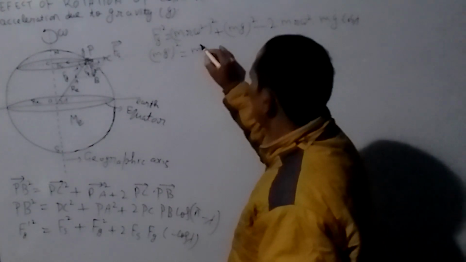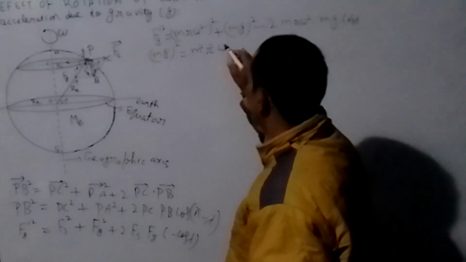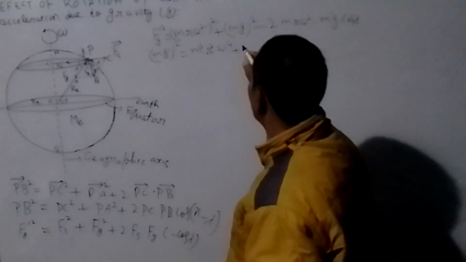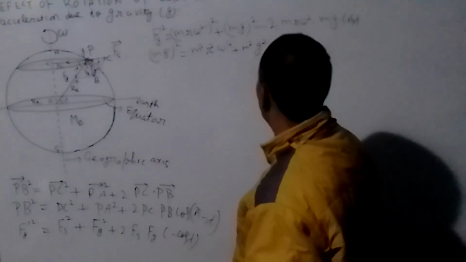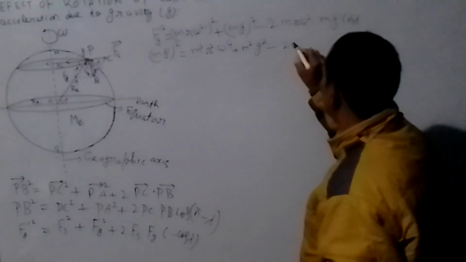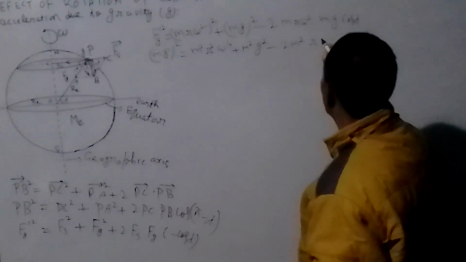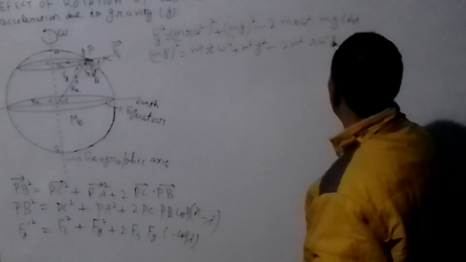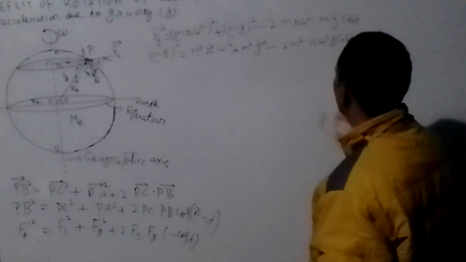This is m square r square omega raised to power 4. Okay. This is your m square g square minus 2 m square r omega square g cos of lambda.